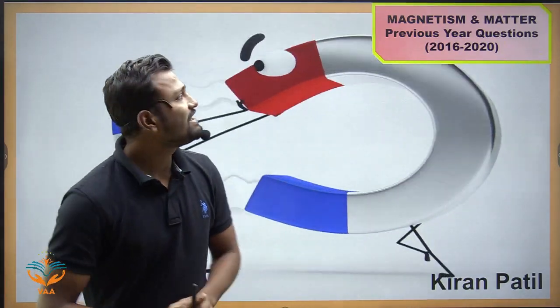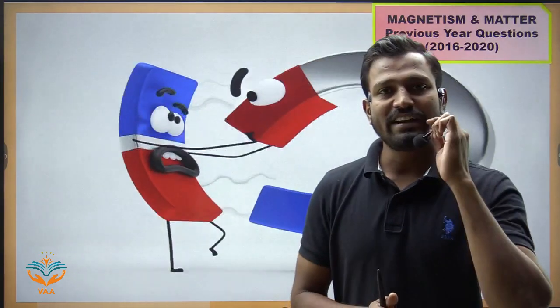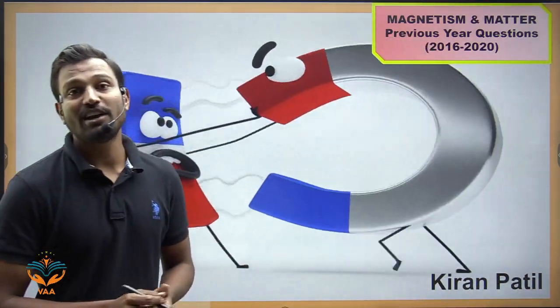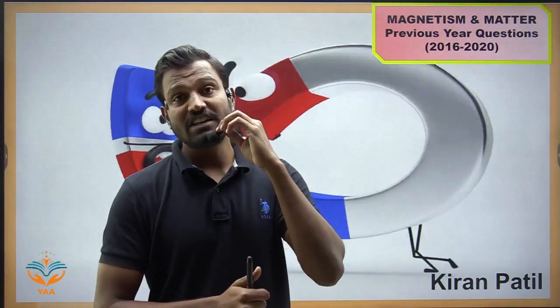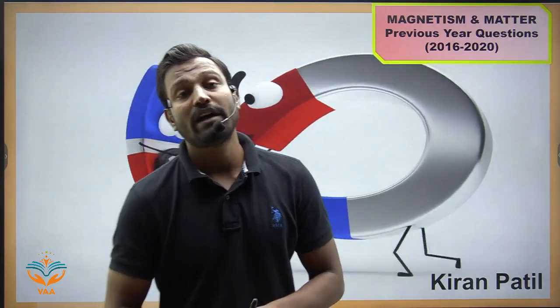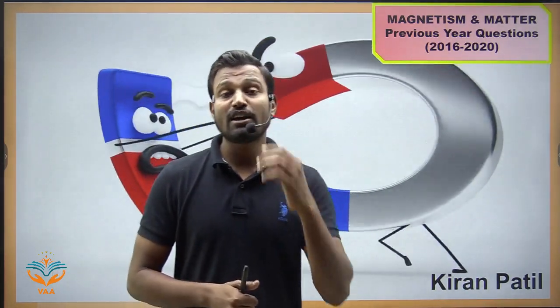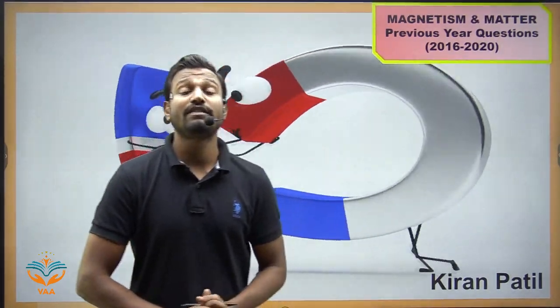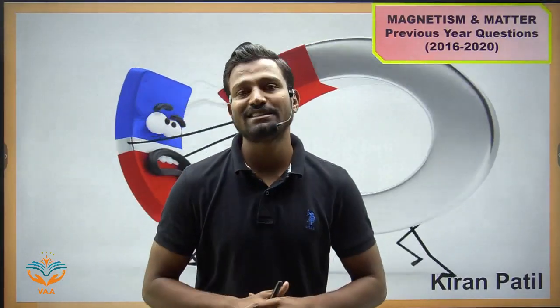In this session, we'll discuss magnetism and matter. From 2016 to 2020, we have around 5 questions to be discussed. In the previous topic, moving charges and magnetism, we discussed around 9 questions, and in this session we are discussing around 5 questions. So in total we have around 15 questions, which means per year you get around 3 questions on this magnetism section.